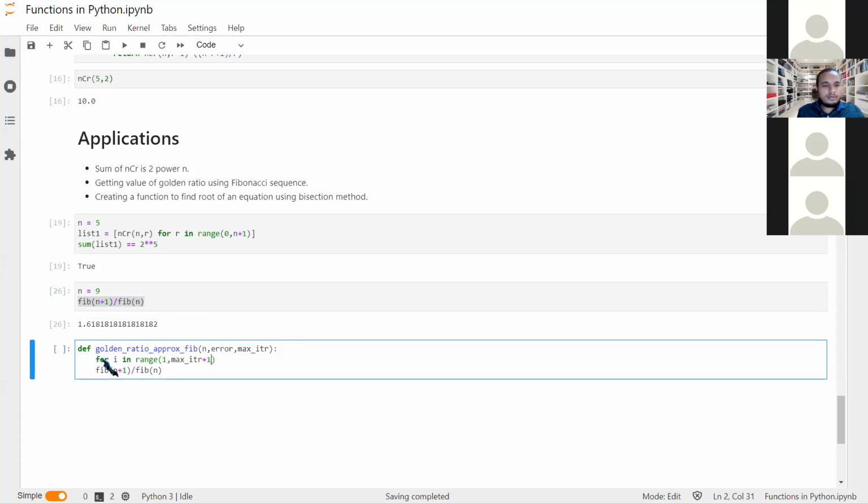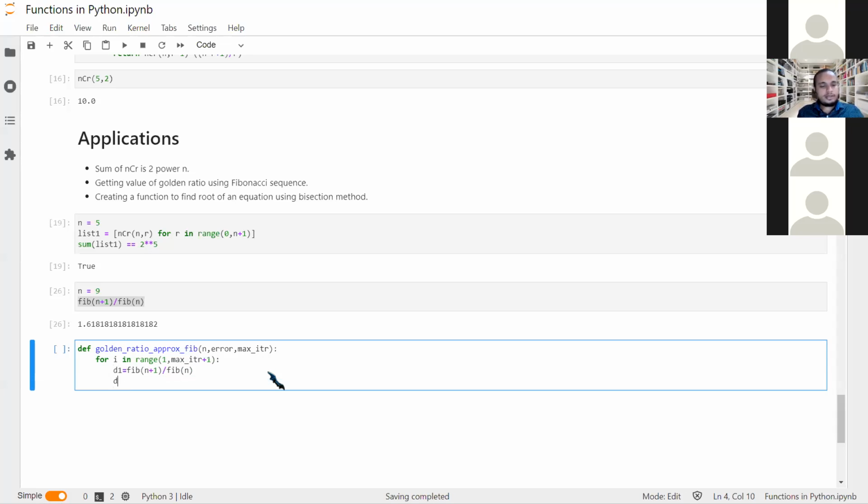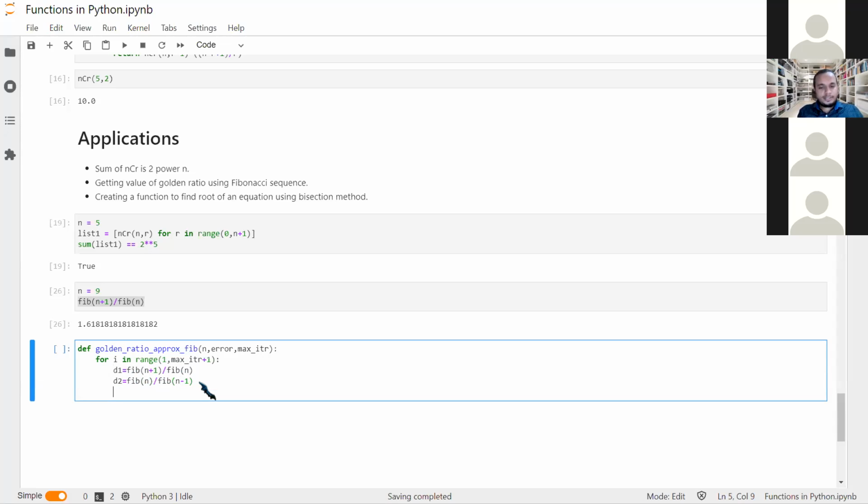So iteration, this should be +1. You all know why. We will calculate this. So let us calculate this as say D1 and say D2 as something. Okay, n upon n minus 1.